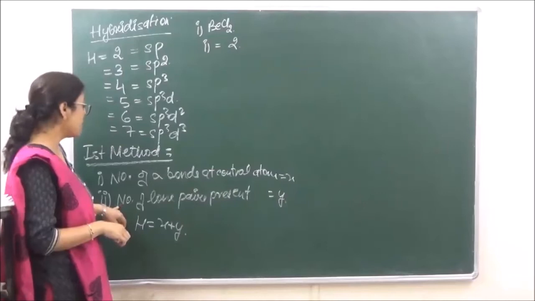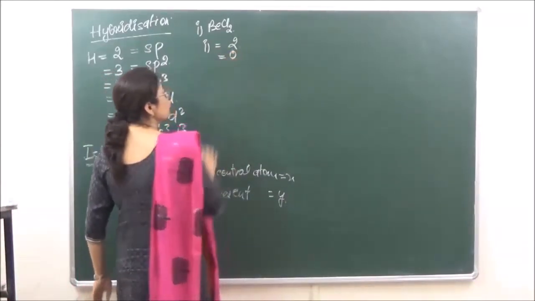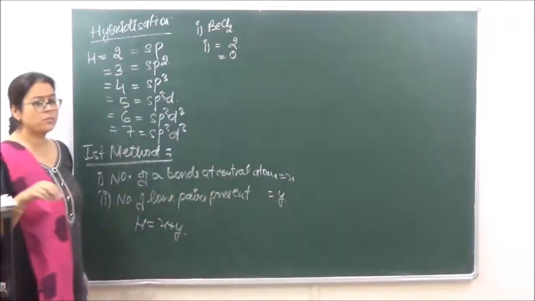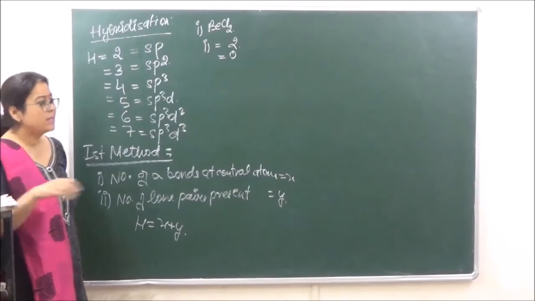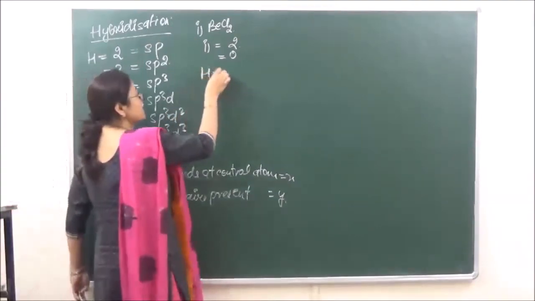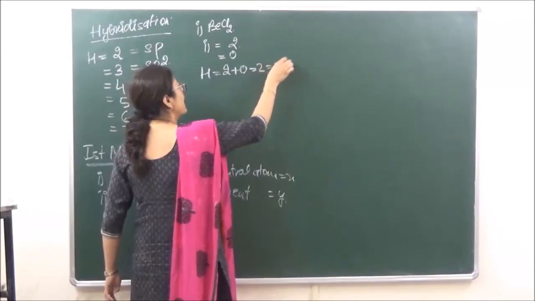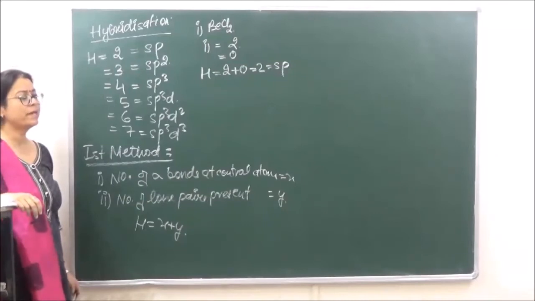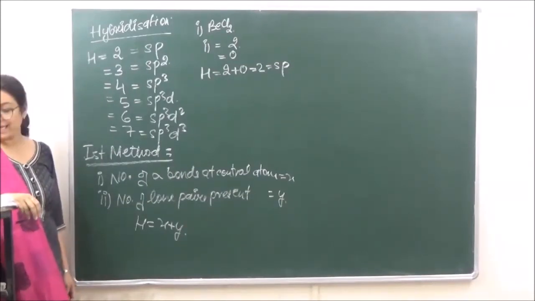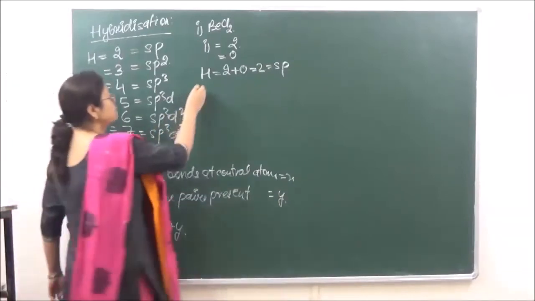And the number of lone pairs of electrons, there is no lone pair of electrons present on beryllium, so this is going to become equal to 0. So what will the hybridization be? 2 plus 0 is equal to 2, and what is the significance of 2 over here? It is going to be sp. Right? Let's take another example in which there is a lone pair present.